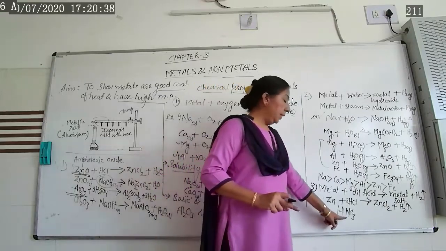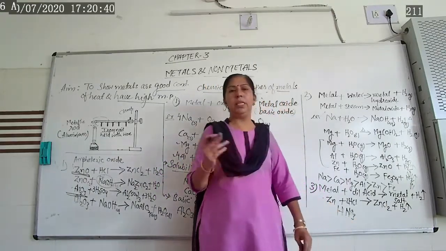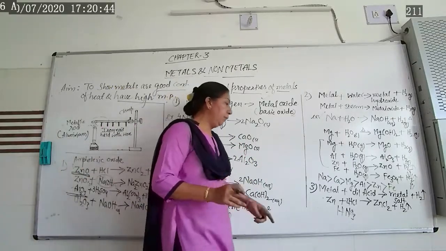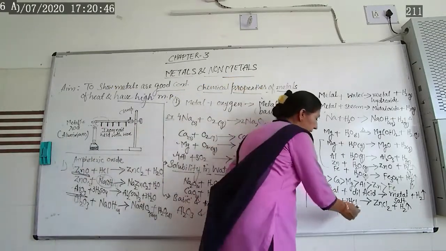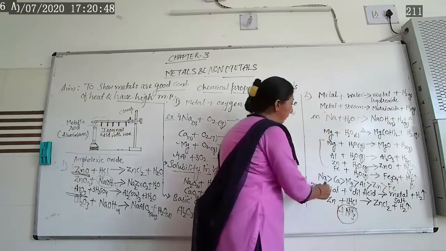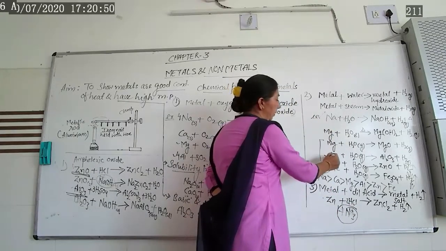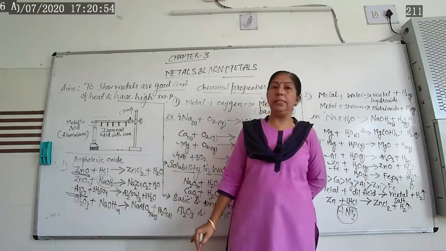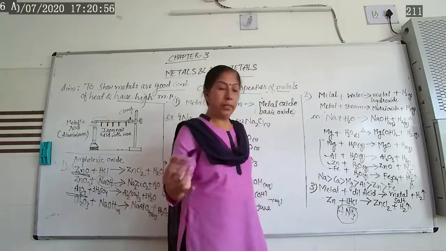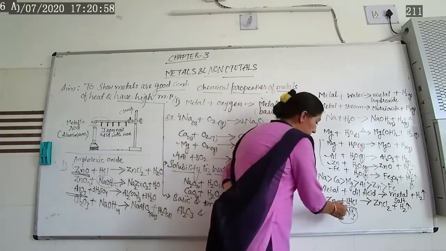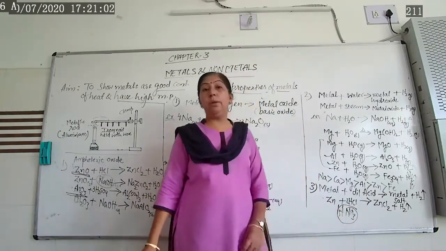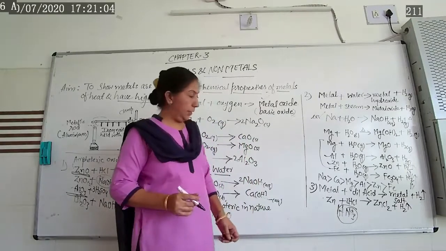But remember, nitric acid, whether dilute or concentrated: if we are talking about nitric acid, these types of metals, that means aluminum, zinc, iron, will not react with nitric acid. How does this reaction take place? As such, nitric acid is a strong oxidizing agent.